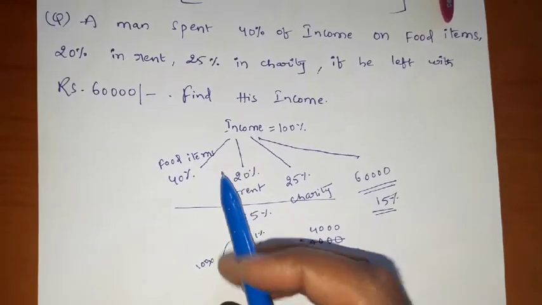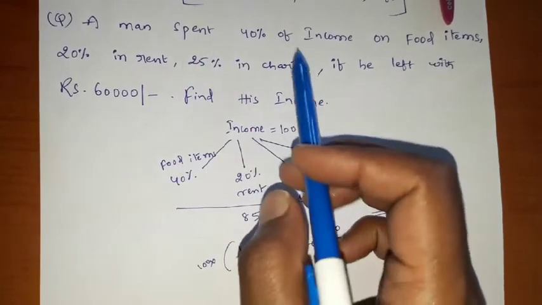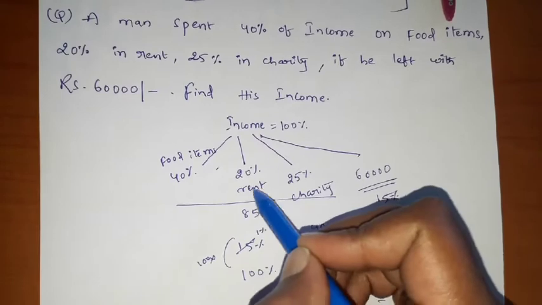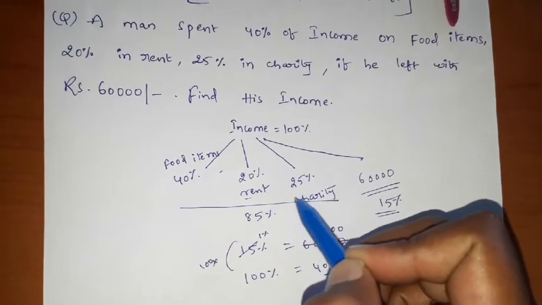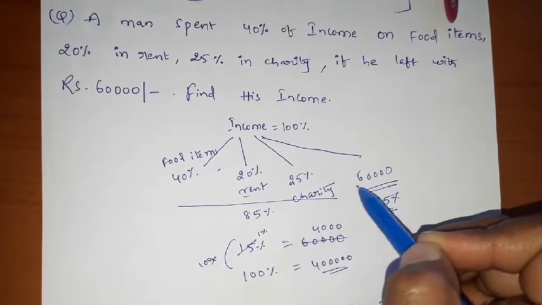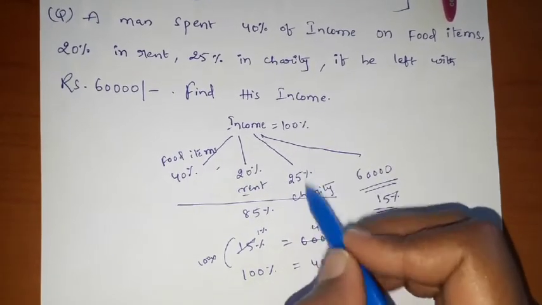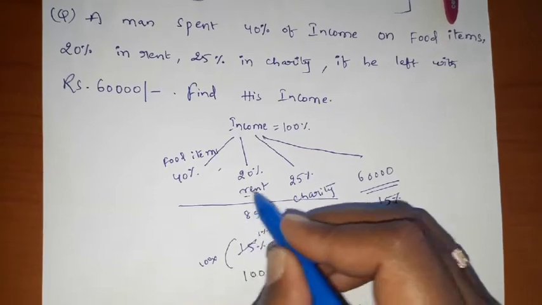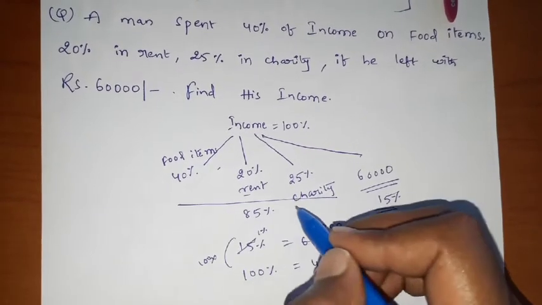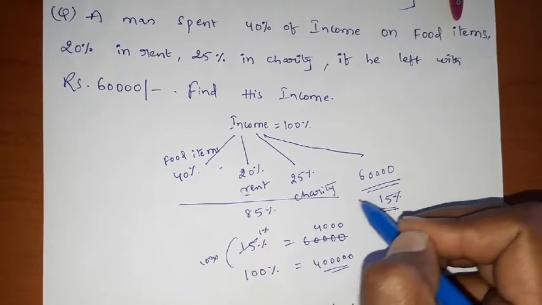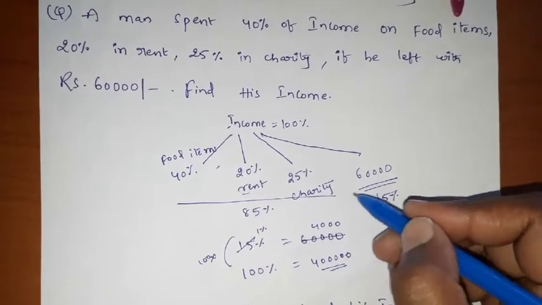Once again clearly see, he is saying that 40% of his income is spent on food items, 20% on rent, 25% on charity, and he is left with 60,000. My income is always 100% friends. If 40% spent on food items, 20% spent on rent, and 25% on charity, I am left with 15% friends.